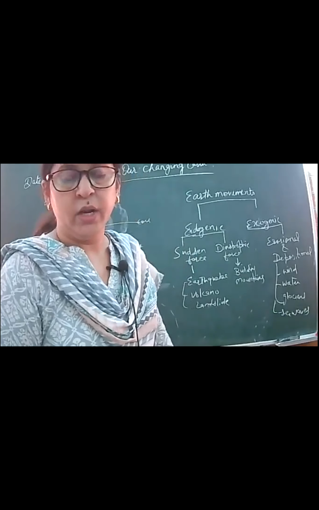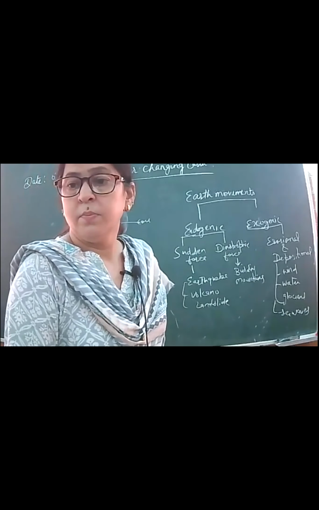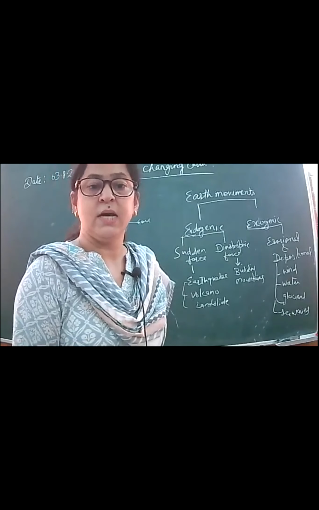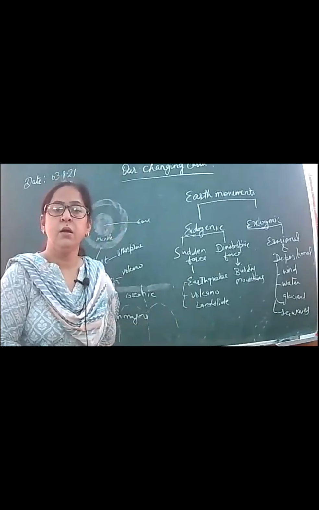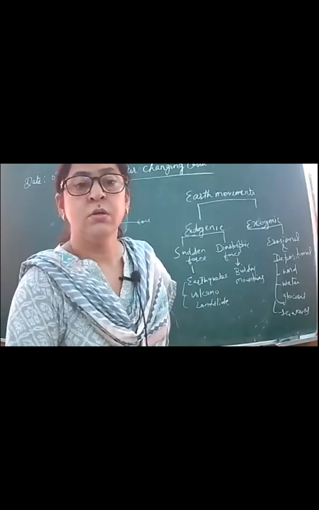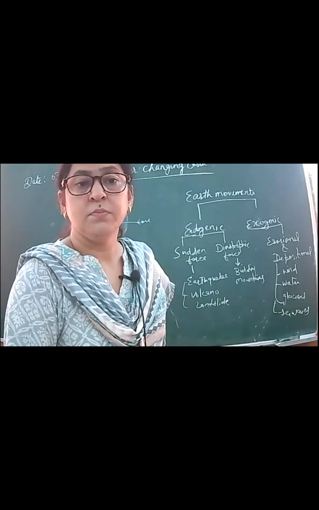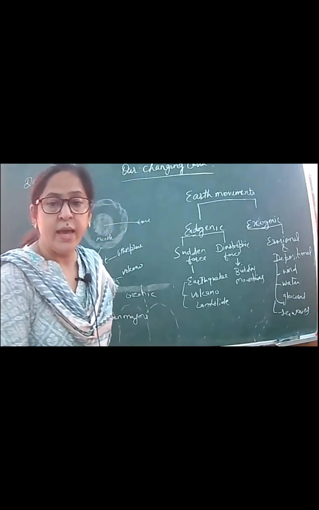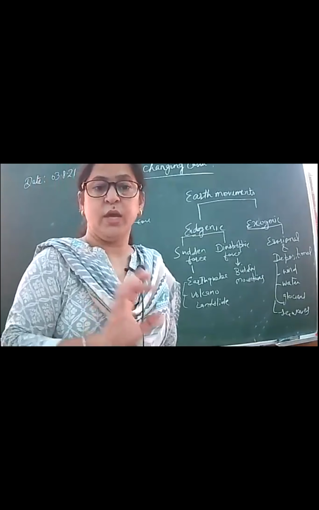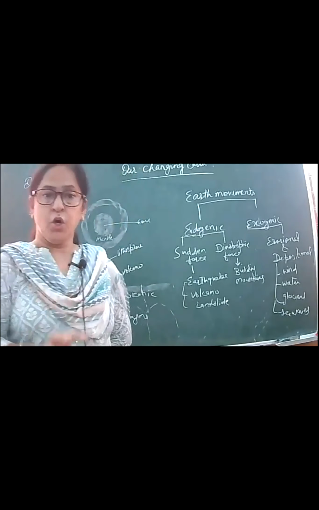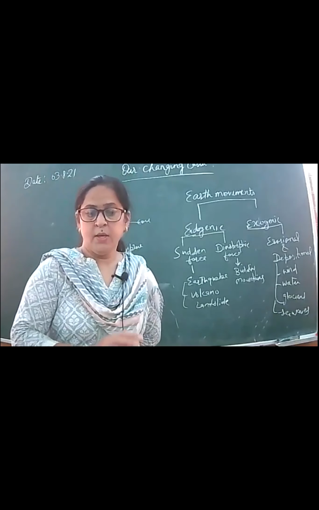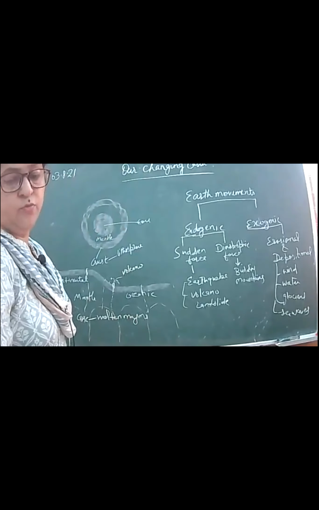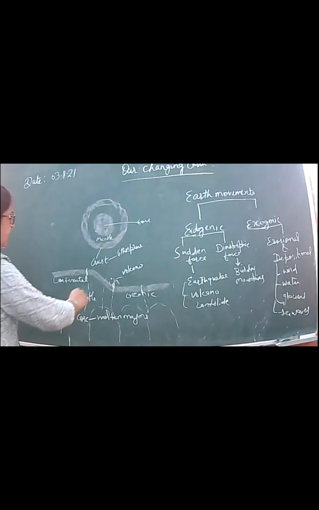Okay, so any doubt till now? Rishita, Bhavya, Vani, have you raised your hand for this question or for your doubt? Okay. So now next is about the volcano. You will draw the diagram of the volcano. In a volcano, there is a vent in the earth's crust.